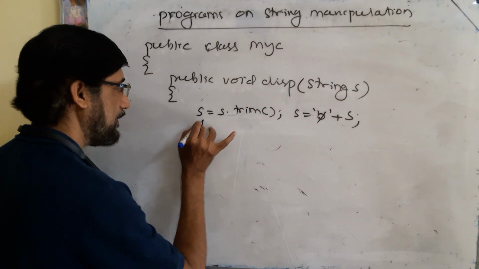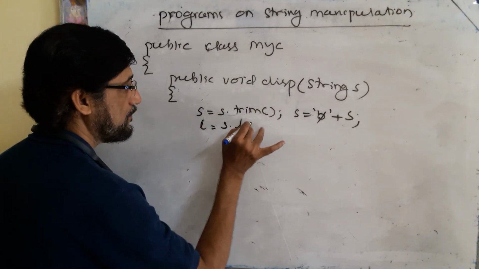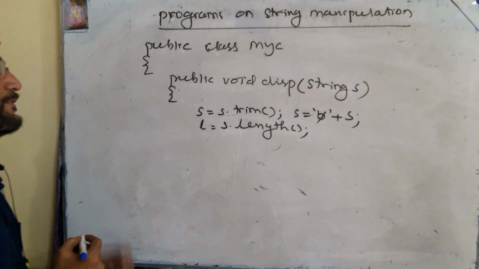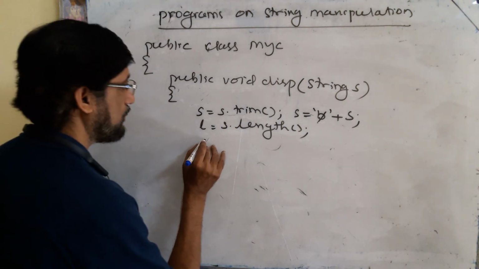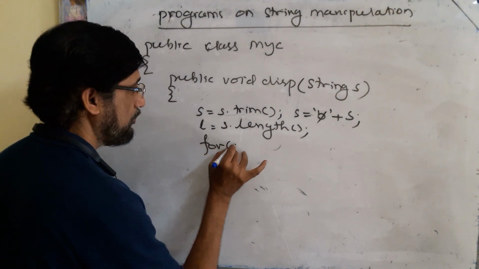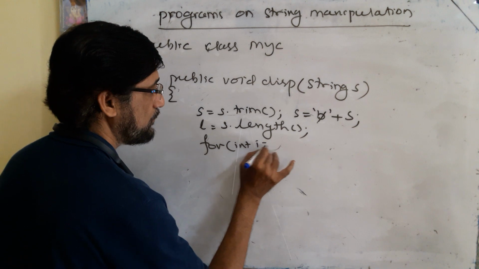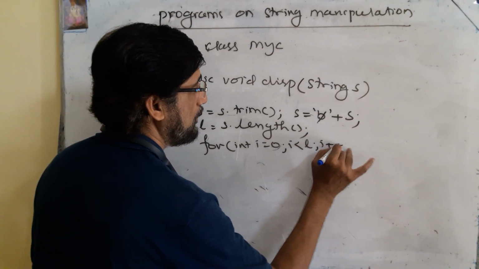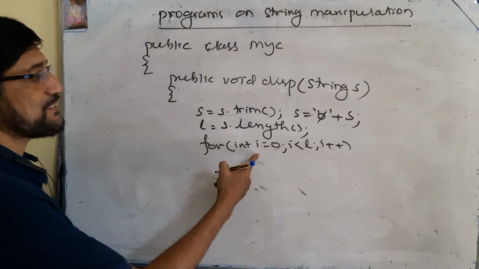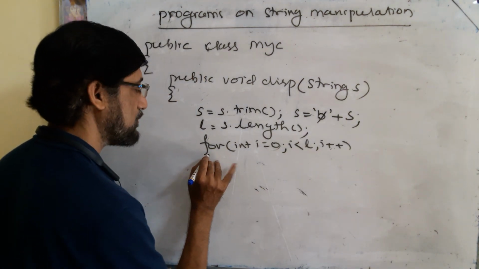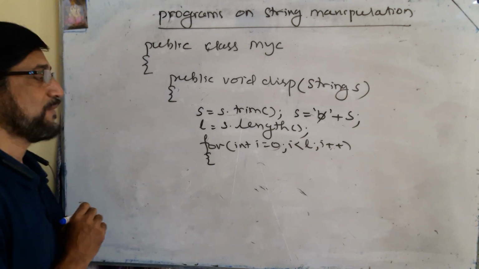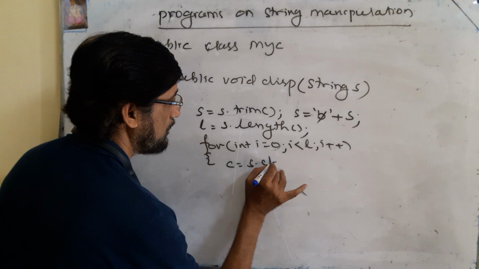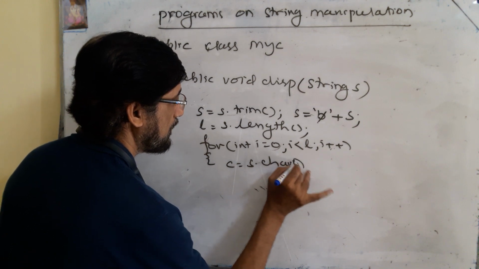Then find the length. l is equal to s.length(). Find the length of the string. Then take the for loop: for int i is equal to 0, i less than l, i plus plus. You can use i as index to select one after another characters, all characters. Then select the character. c is equal to s.charAt(i).